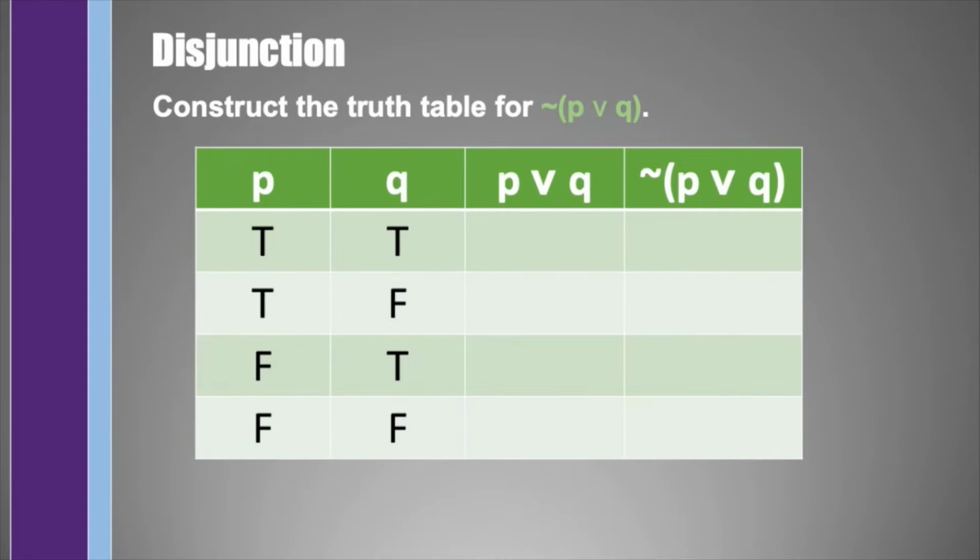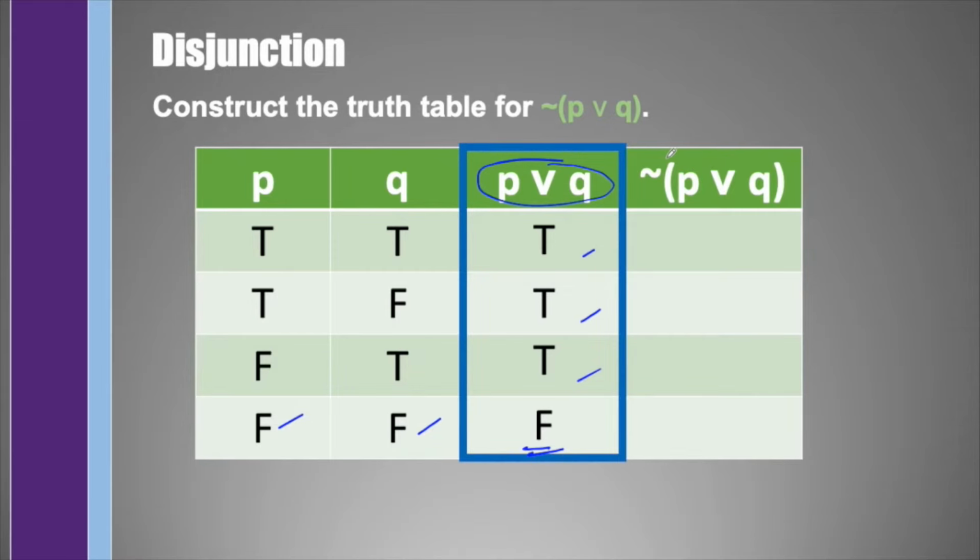Then if we were asked to construct the truth table for not (P or Q), we may just proceed with P or Q, which again tells us that this is false when both are false. So this is true, this is also true, this is true, and this is false. Then all we have to do is to take a look at this column, in which this tells us that we just have to negate this column. So this will be false, this will also be false, this is also false, and this is true.